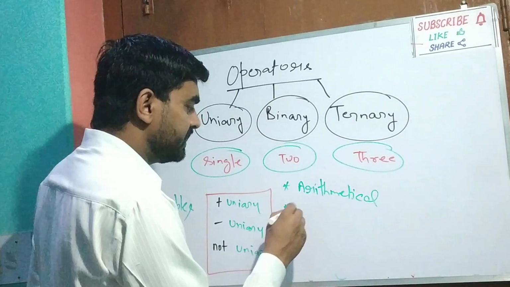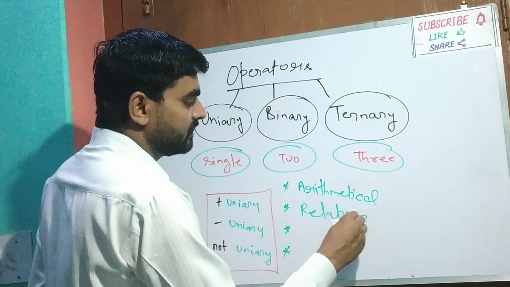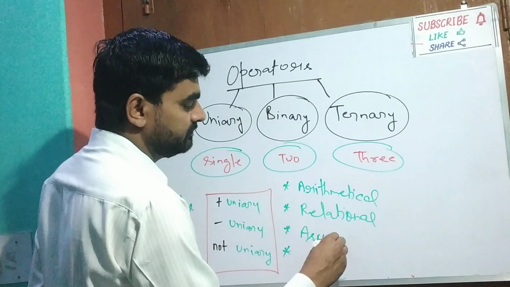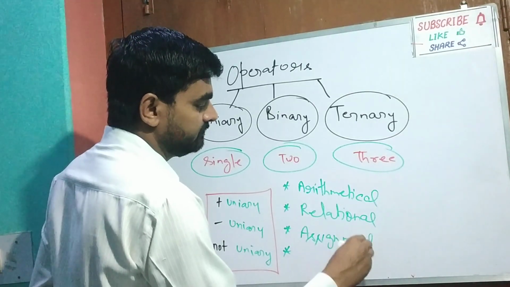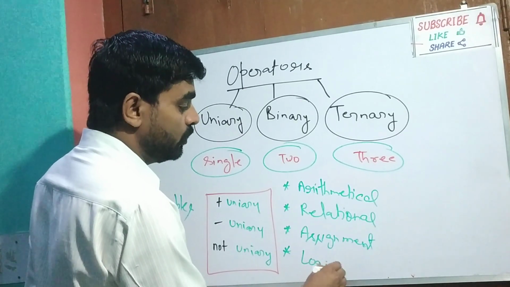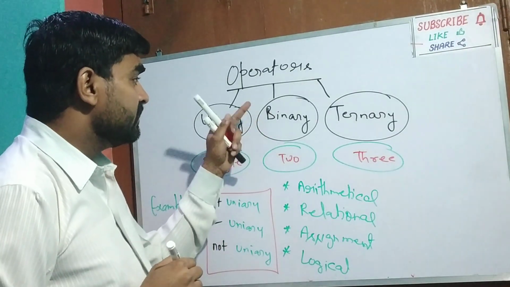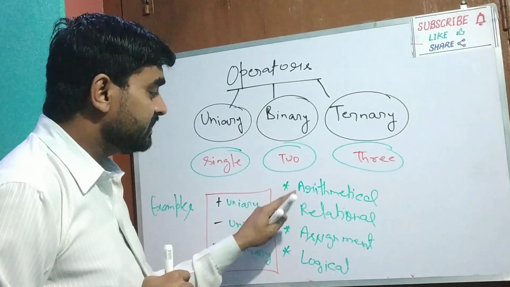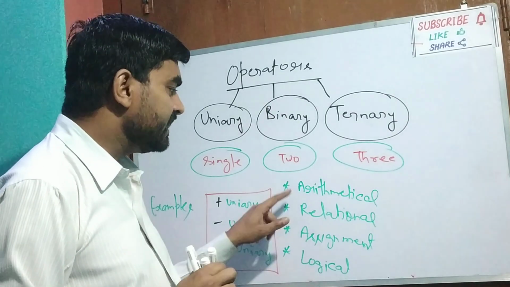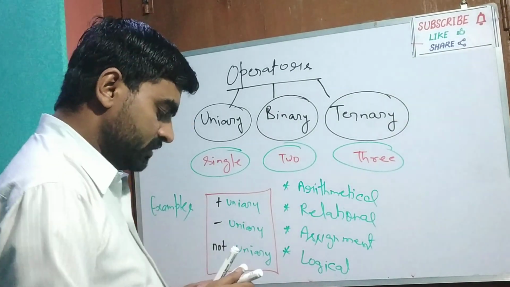Second, relational. Third, assignment. Fourth and last, logical. So students, under binary operators there are four categories: arithmetical, relational, assignment and logical.